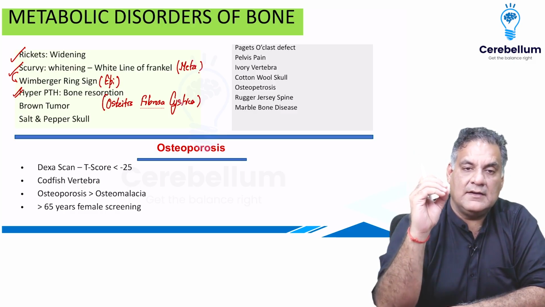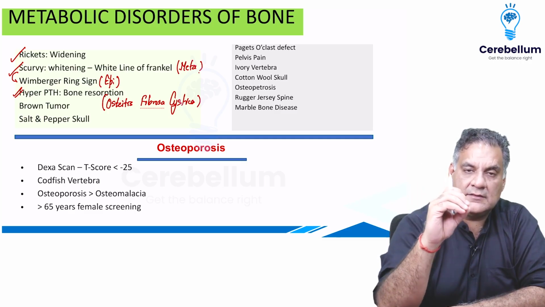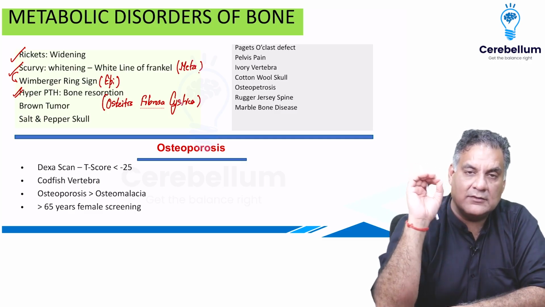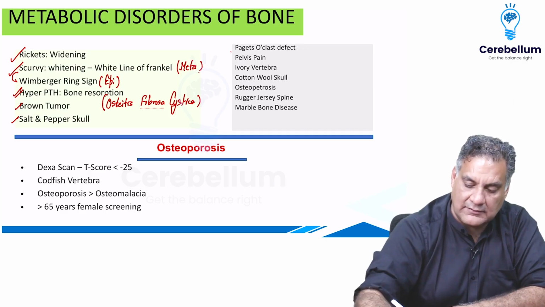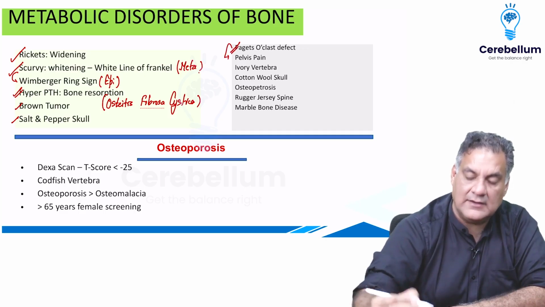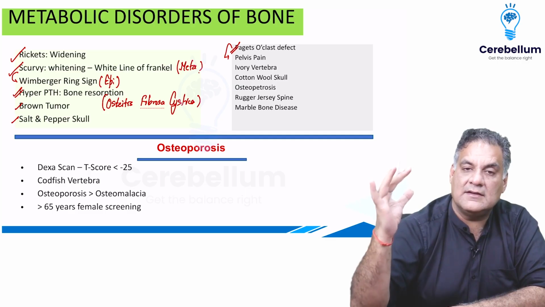Here, when the blood degradation products in the cyst give it a brown color, it's called the brown tumor. And on the skull, there are dots. We saw that salt and pepper skull. Paget's and osteoclast defect will usually have pain to the patient, and it's usually seen in the pelvis.